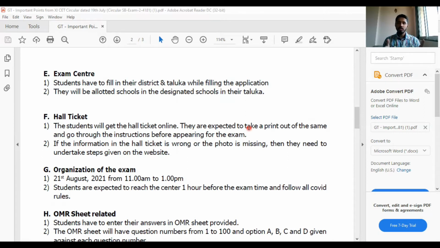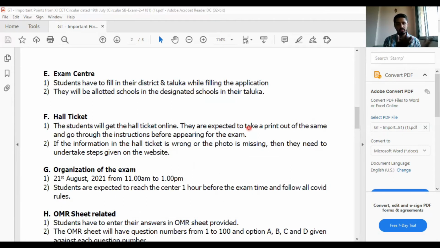Hall ticket: the students will get a hall ticket online. Once you fill your application form and submit it, you'll get a soft copy, which you have to take a printout of, and everything will be written on it, the instructions before appearing for the exam, etc. If the information in the hall ticket is wrong or the photo is missing, then they need to undertake the steps given on the website.